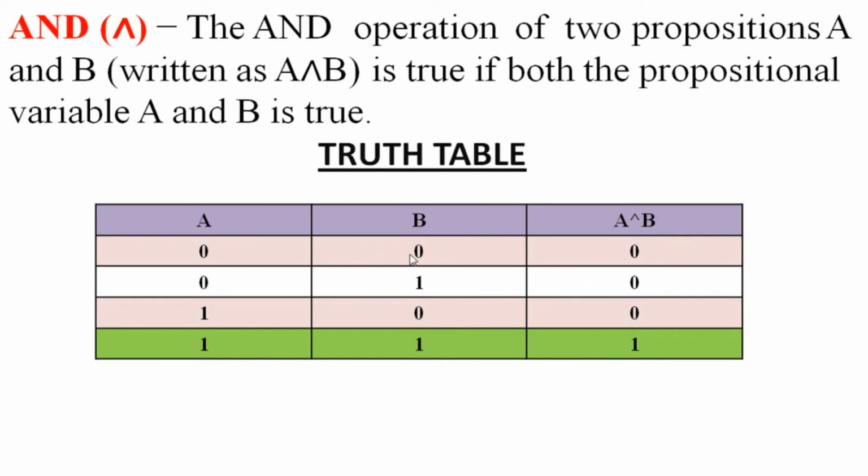0 and 0 would be 0. 0 and 1 also will be 0. 1 and 0 also will be 0. 1 and 1, in this case only it will give you 1.